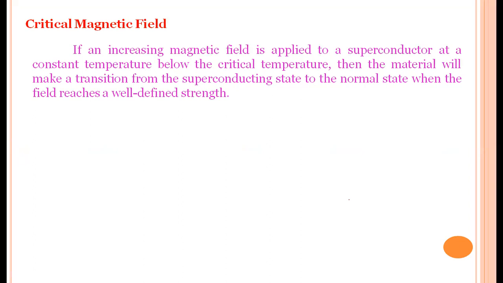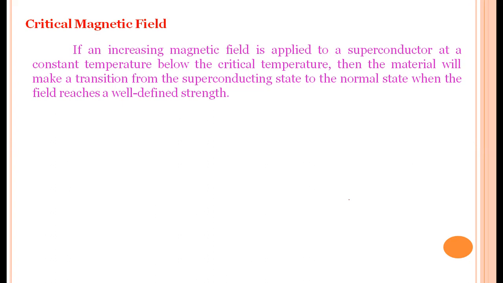One more experimental result discovered in superconductivity is the critical magnetic field. When the temperature of a superconductor is less than the critical temperature, its resistance is zero, which is the superconducting state.